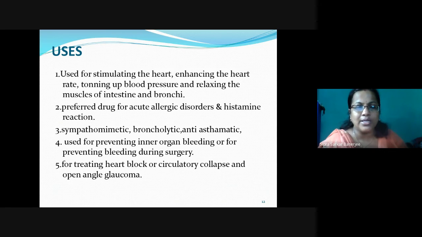Sympathomimetic, broncholytic, anti-asthmatic, and this is used for preventing inner organ bleeding or bleeding during surgery. So if there is any inner organ bleeding or during surgery, there may be bleeding in our different organs, so that can be inhibited. Now, it is also used for treating heart block and circulatory collapse and open angle glaucoma, that is the disease related to the eye where there is pressure and eye vision is decreased, and this is related to cataract. So that's why open angle glaucoma is also treated.